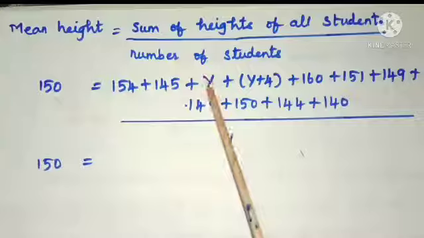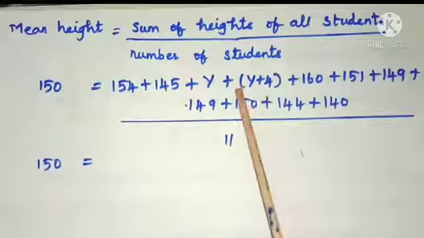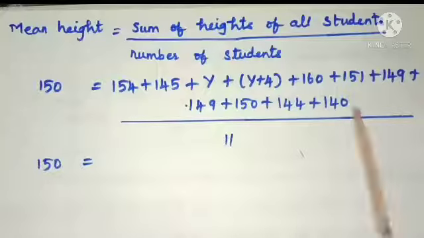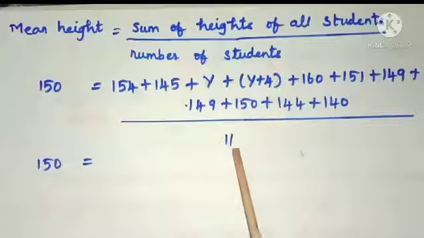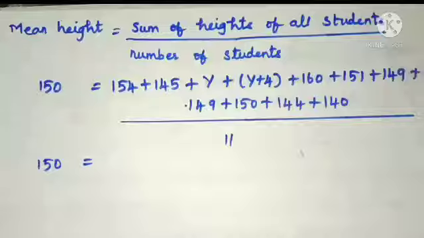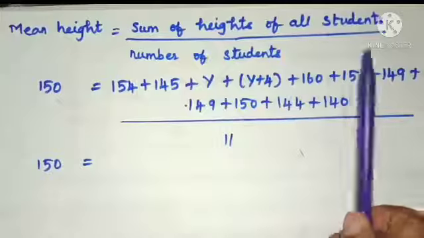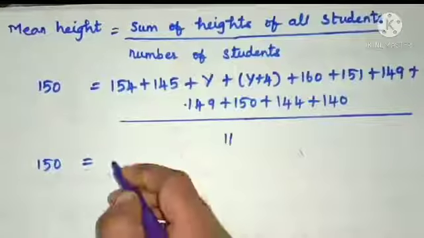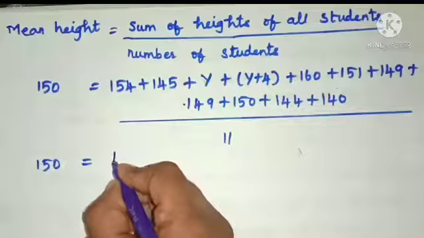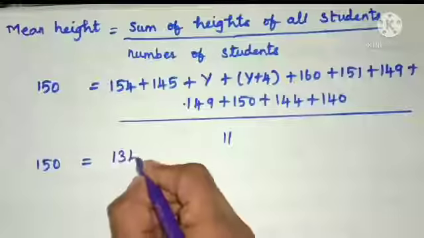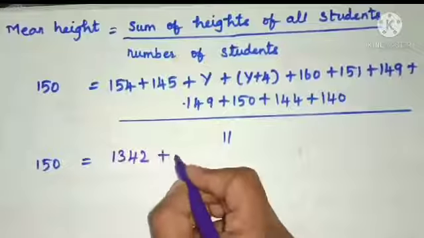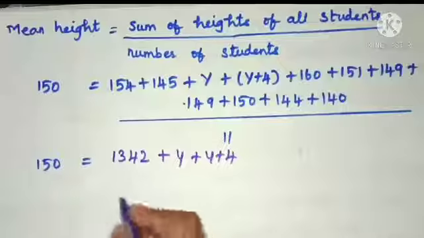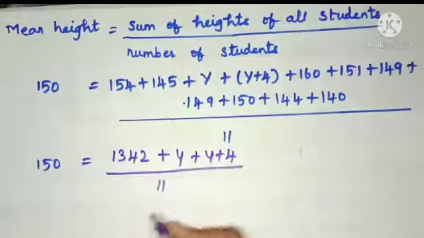And here y and y plus 4 are the heights of two students, divided by number of students, here 11. Now when we add all these values, first add all the constant values, we get 1342 and y plus 4 divided by 11.